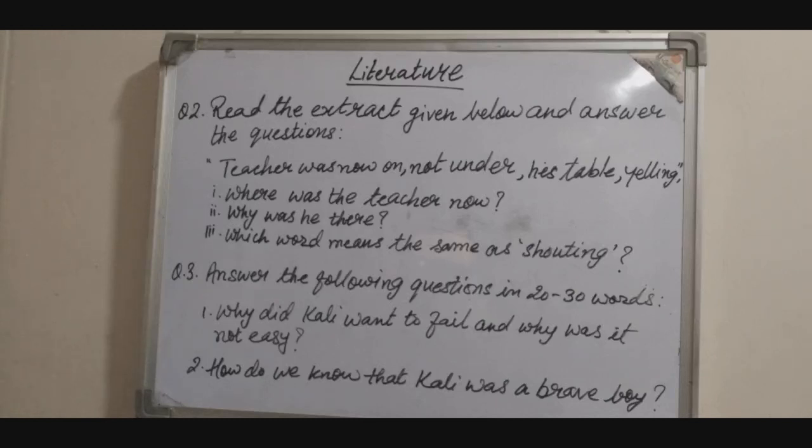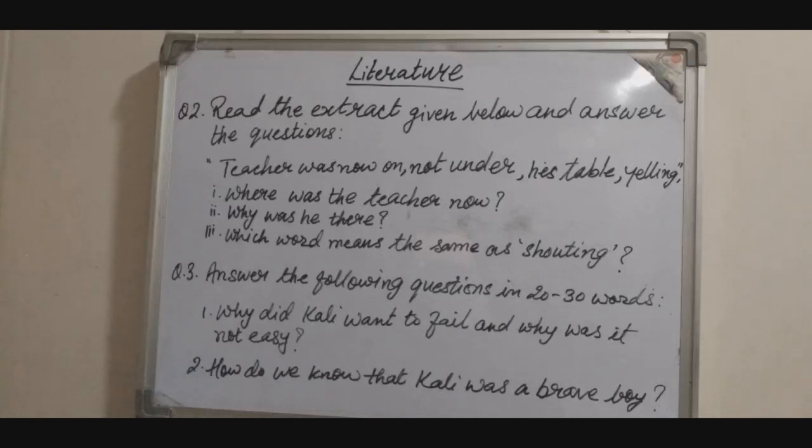I hope all of you can identify from which part of the lesson this line has been taken, isn't that so? The chapter is Kali and the Rat Snake, where the Irula boy Kali saved everyone by catching the rat snake which had crawled into the classroom.